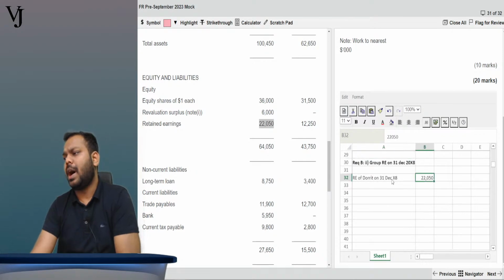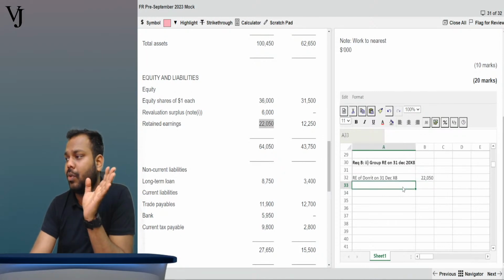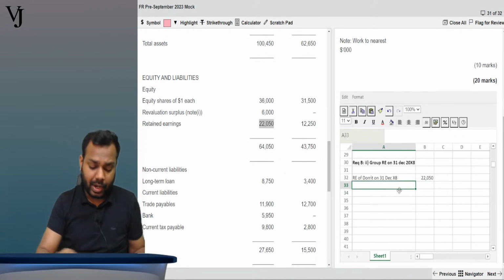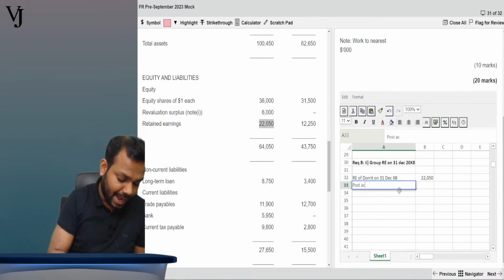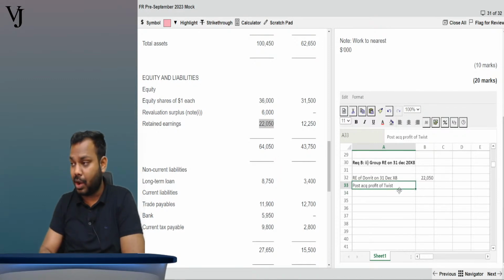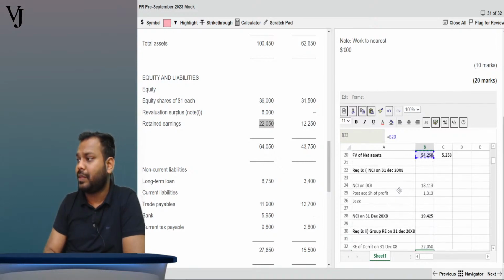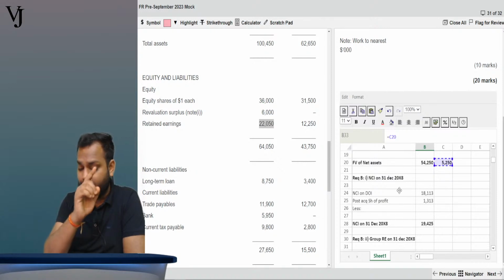Okay, now the RE of the parent company on the reporting date is this much. This is final. This is fixed. Now you have to be very careful here when you are taking the post acquisition profit of the subsidiary company. See, what you have to do is, come on here. Gufran, your point will get covered here.